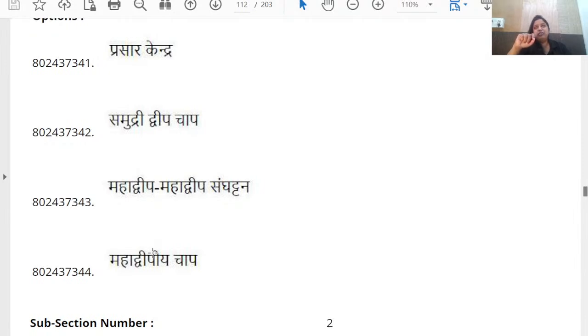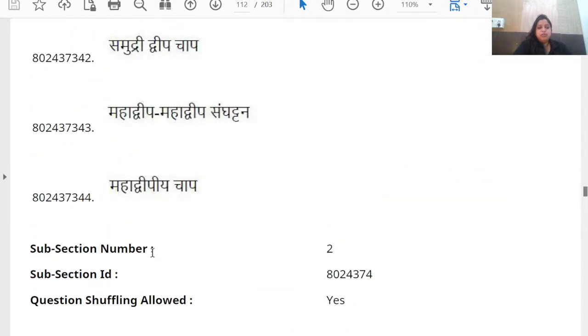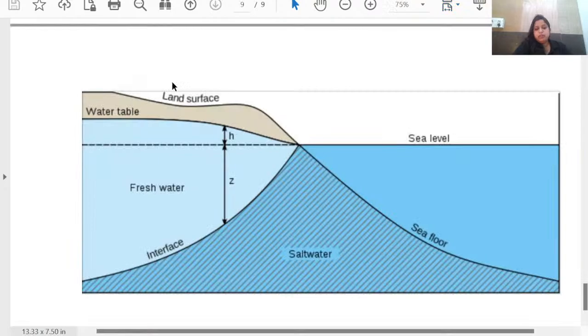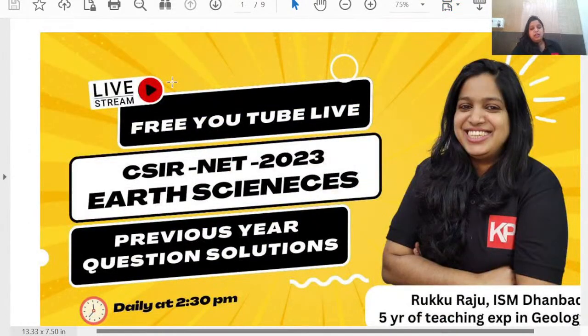If there is any mistake, you can mention it, as there will be a portal for that. So for today, let's wind up with this question. The next set, part C, and the rest of the questions will be discussed tomorrow or the day after.